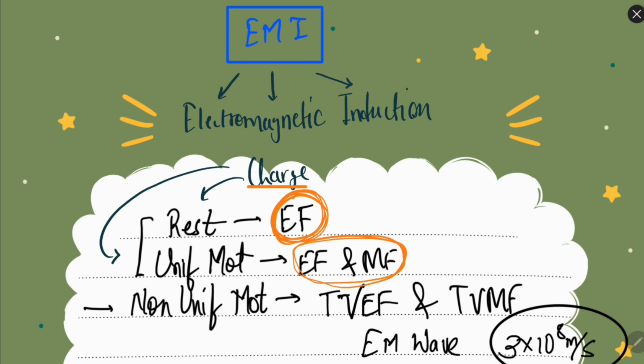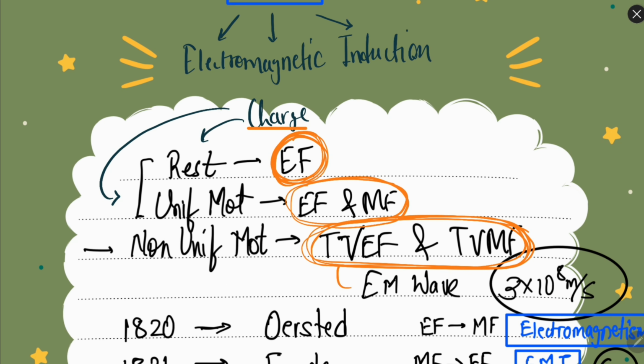But let's say the electron is moving non-uniformly, that is, it is accelerating. In that case, there will be a time varying electric and time varying magnetic field, that is, fields which are changing with time. So this will generate EM wave. Time varying electric and magnetic fields generate EM wave.